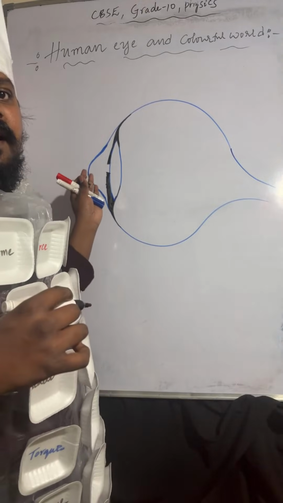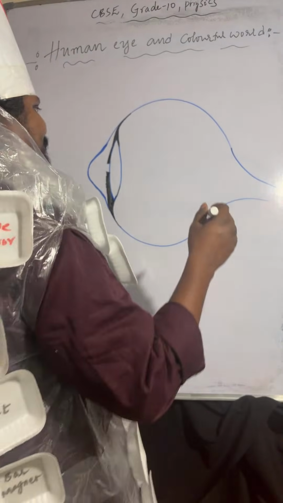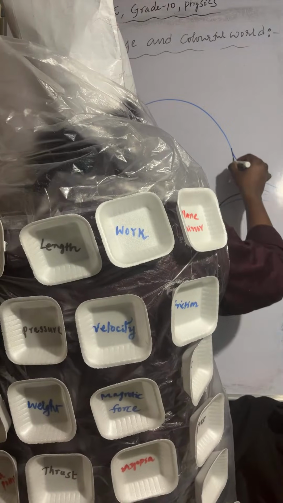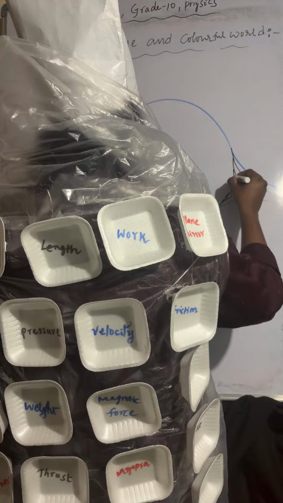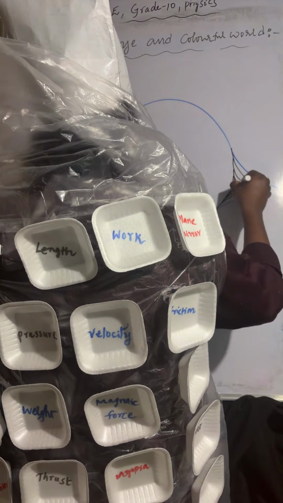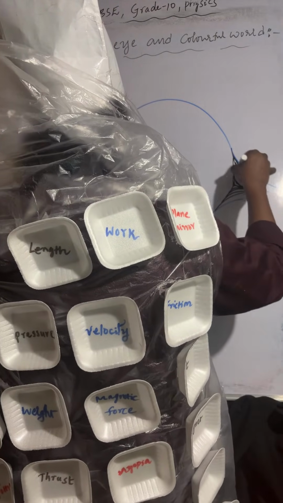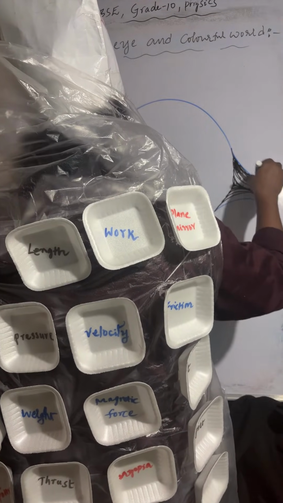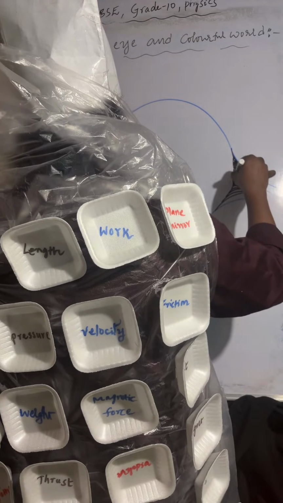The front layer protects the eye. You can observe like this. So this is the optic nerve.